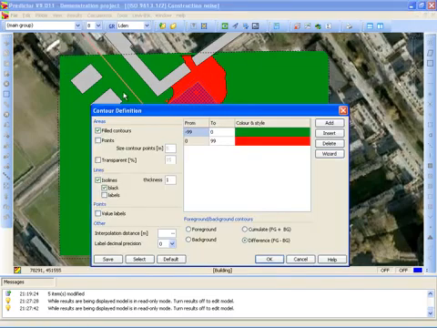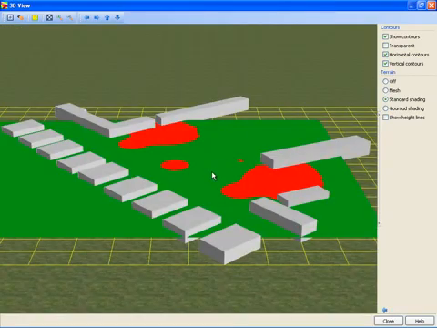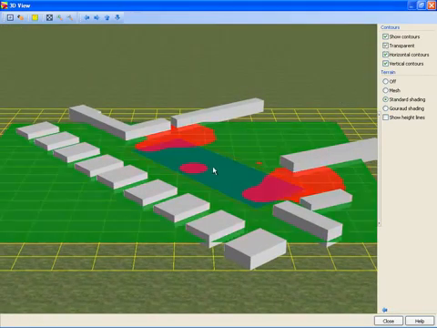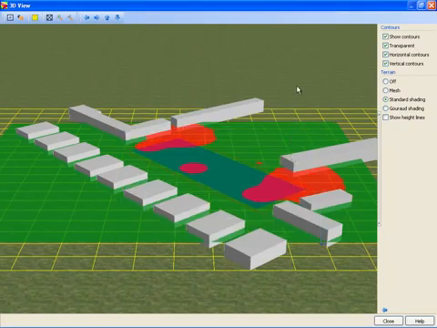Also this can be viewed as transparent noise contours. And you can look at it in the 3D view. So in transparent mode. And you can look at all the items in the 3D view.